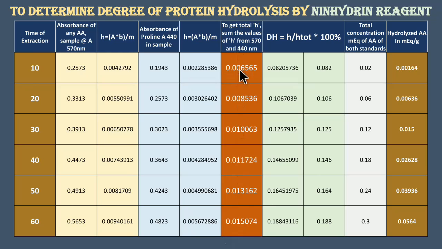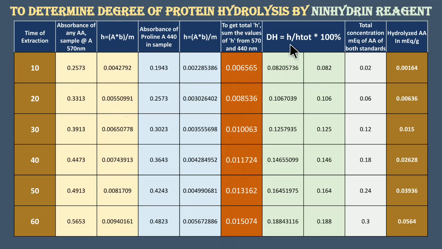So these values are nothing but the complete total H values. These are the total H values for proline and these are the total H values for any amino acid except proline. Now further, these particular values will be considered for total hydrolyzed amino acids or the amino groups or the small peptide chains of the proteins.